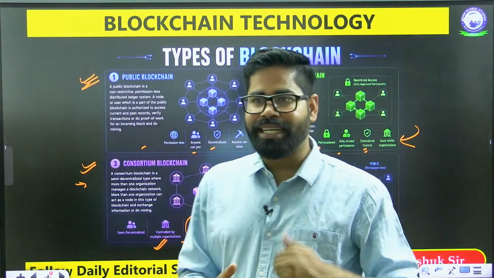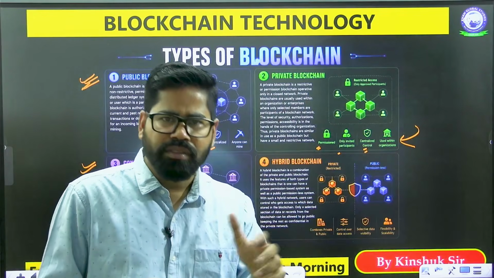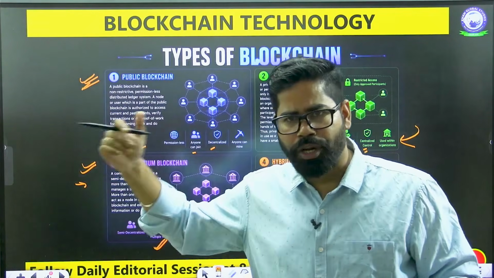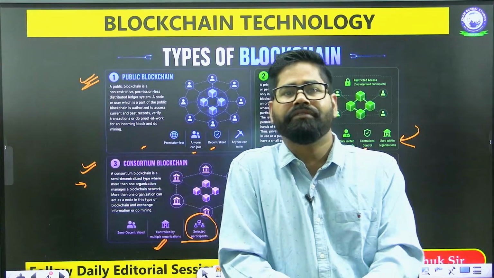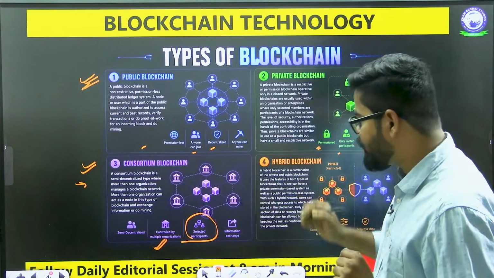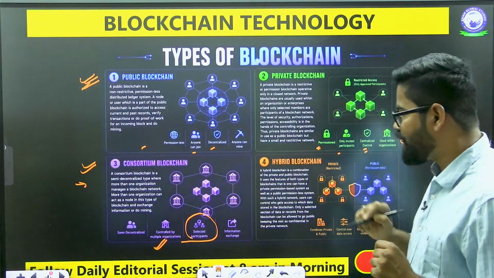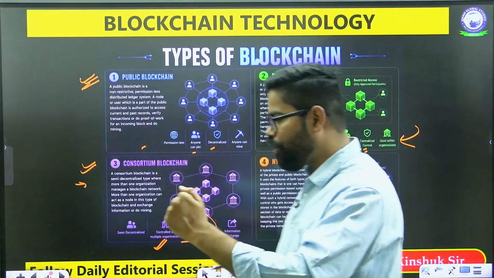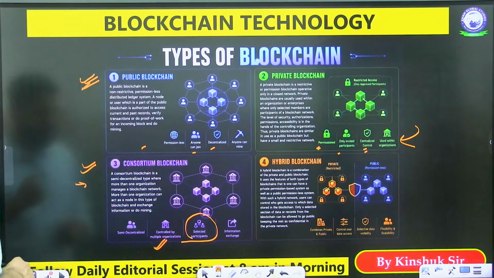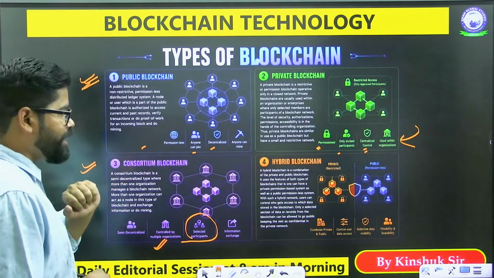So here we see that a few government organizations or private organizations can have their own consortium blockchain. This is semi-decentralized, where more than one organization is managing a blockchain network. So this is consortium blockchain.